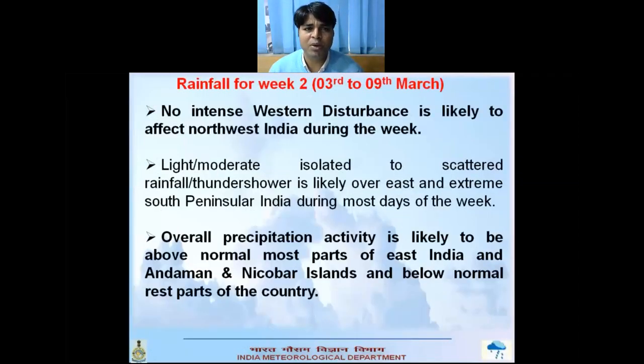Now I'm discussing rainfall for week 2. No intense WD is likely to affect Northwest India during the week, as we already saw in the figure. Light to moderate, isolated to scattered rainfall is likely over East India and the extreme southern peninsula during most part of the week. Overall precipitation activity is likely to be above normal over most parts of East India and Andaman Nicobar Islands and below normal over the rest of the country.